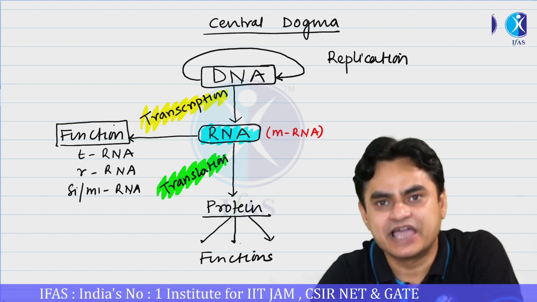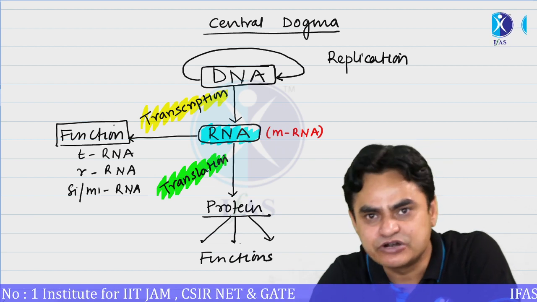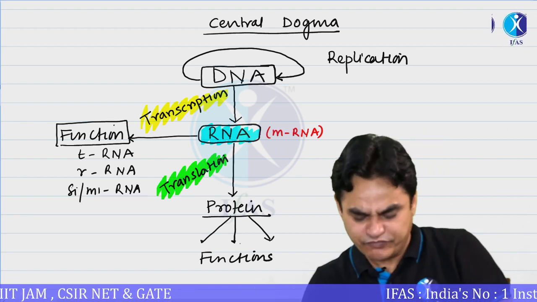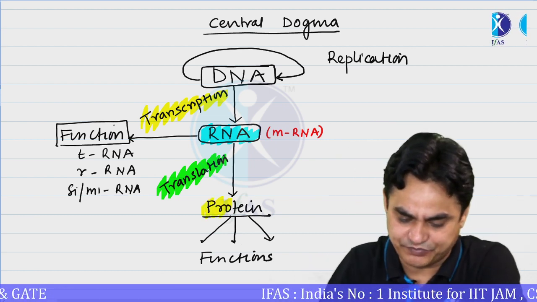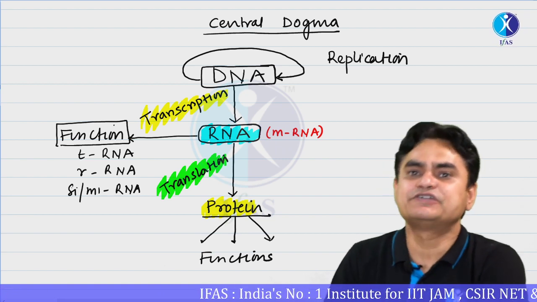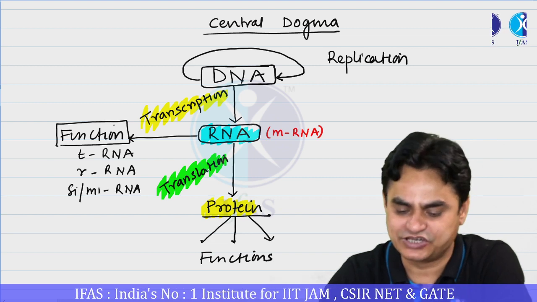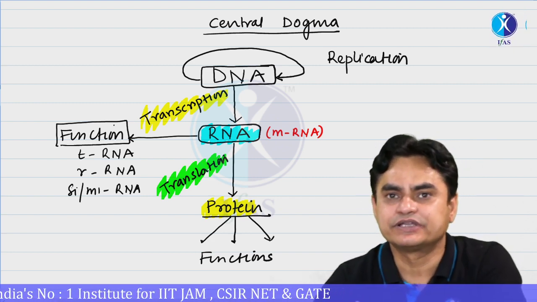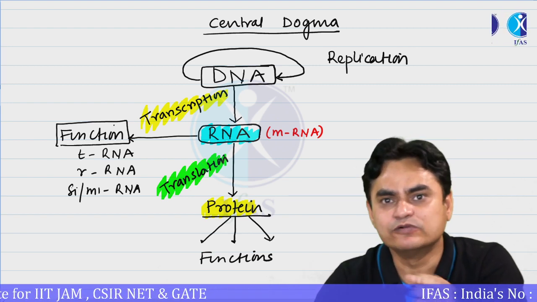Let's say they work as enzymes, they may play immune functions, they may have some structural roles, they determine the shape of cells. So the majority of the functions in a cell are performed by proteins. And this process, where the information present in RNA is converted to a protein, is referred to as translation.